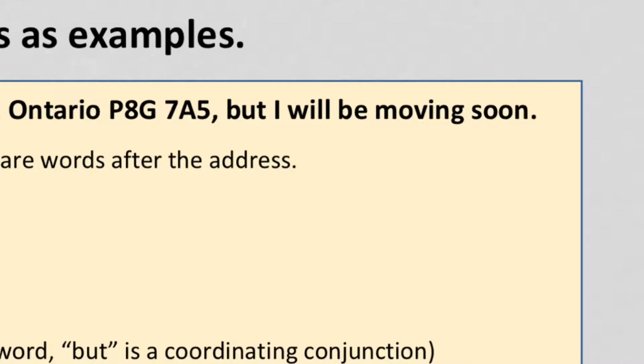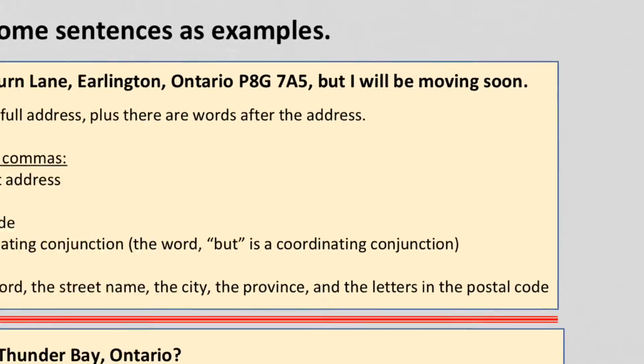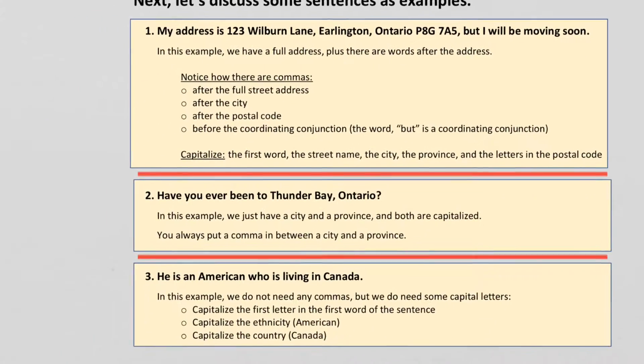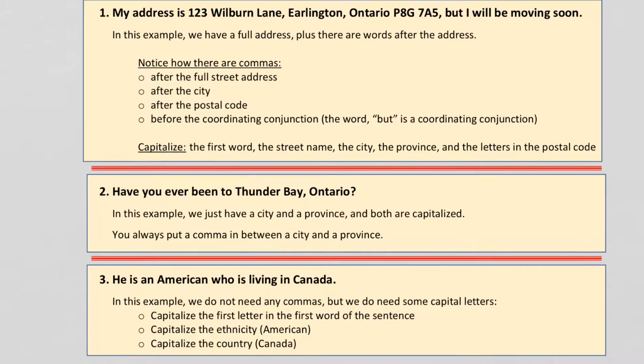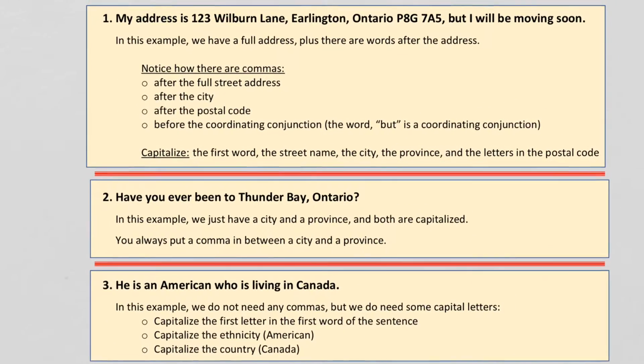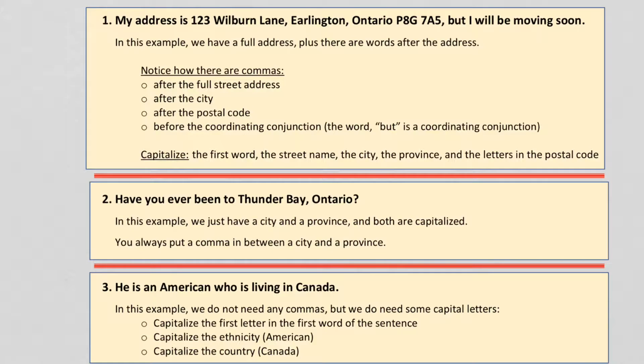And also you should notice that this word "but" is a coordinating conjunction. So you always put a comma before a coordinating conjunction. So again, in this example, we have a full address, plus there are words after the address. So there are commas after the full street address, 123 Wilburn Lane.